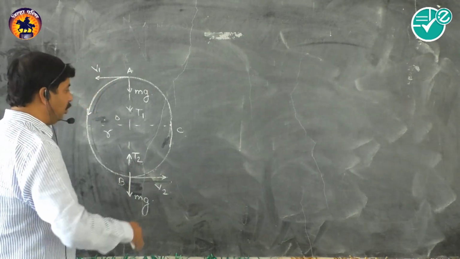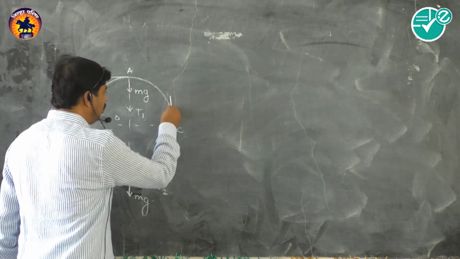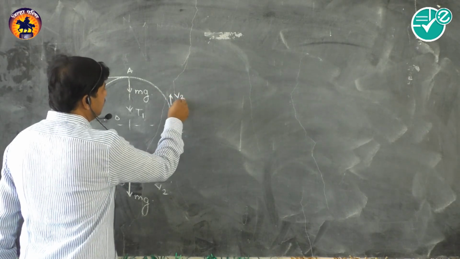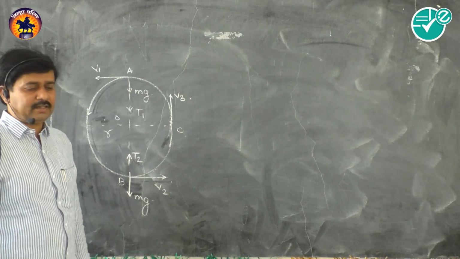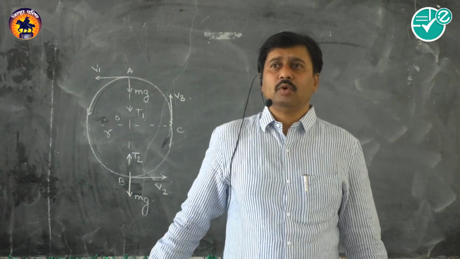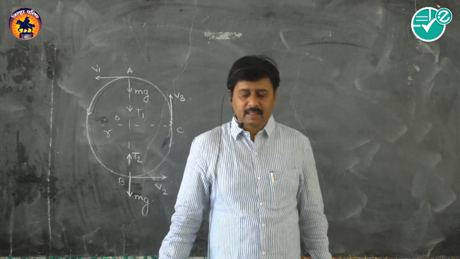So at point C, we will have the velocity v3 in this direction. So these are the three different points that we are taking into consideration first of all.